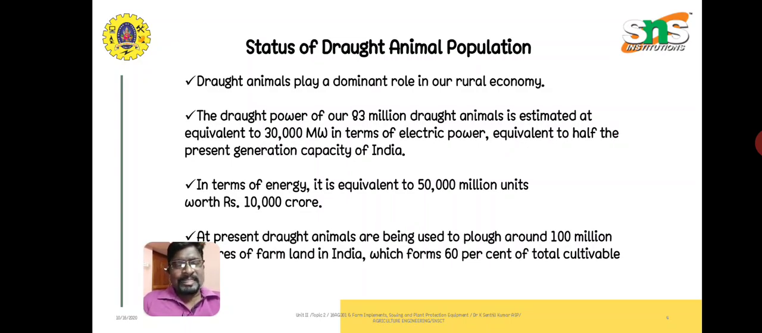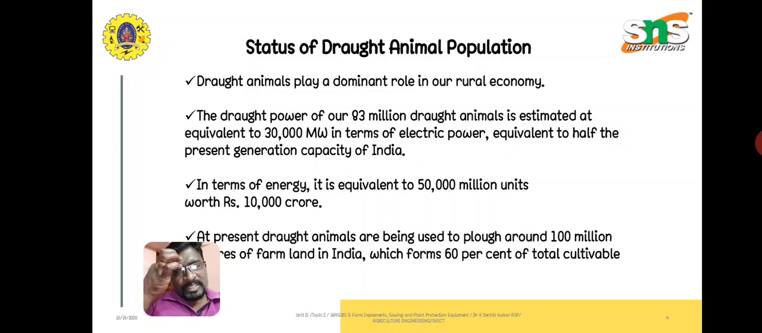Instead of going for tractors or power tillers, we are using animal drawn implements in these villages. The draft power of 83 million draft animals is estimated to be equivalent to 30,000 megawatt in terms of electric power. That means the power given by the draft animals is equivalent to 30,000 megawatt, equivalent to half the percent generated capacity of India.